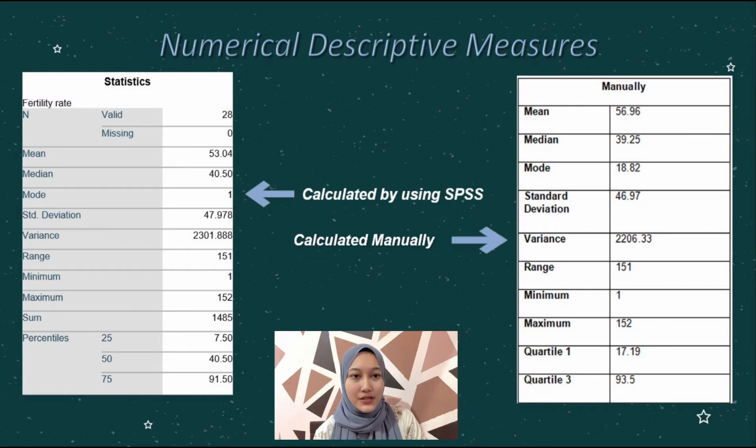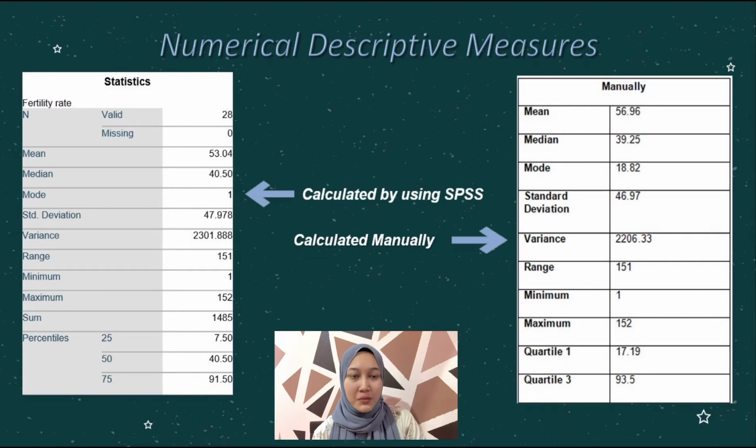The median using SPSS is 40.50 and manually is 39.25. The mode using SPSS is 1 while manually it is 80.82. The standard deviation for SPSS and manual calculation are different by 1.008 and the variance is different by about 95.558.